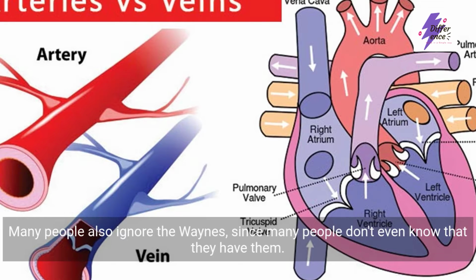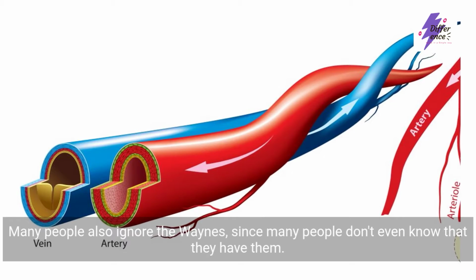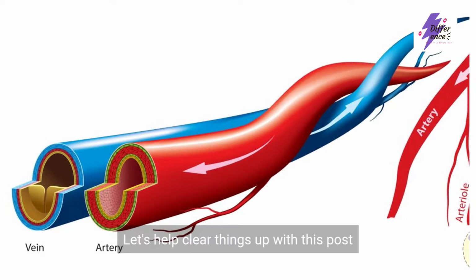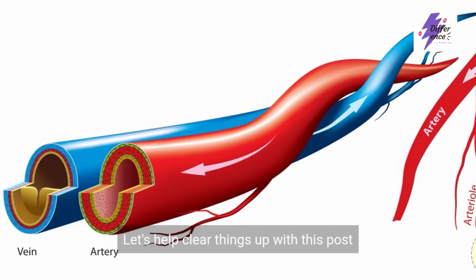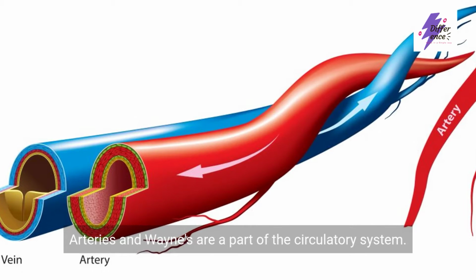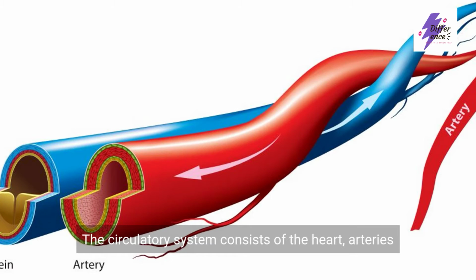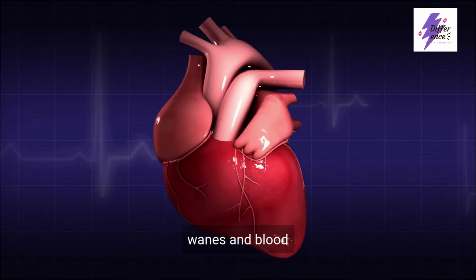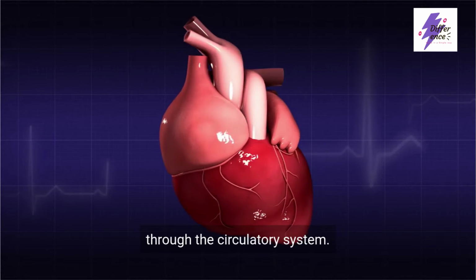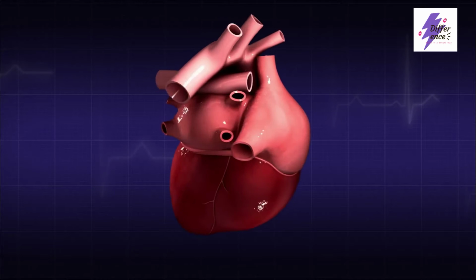Many people also ignore the veins since many people don't even know that they have them. Let's help clear things up with this post. Arteries and veins are a part of the circulatory system. The circulatory system consists of the heart, arteries, veins, and blood. Through the circulatory system, the heart pumps blood throughout our body.